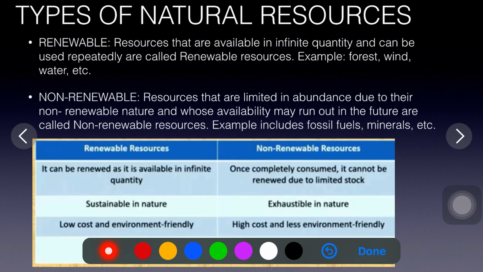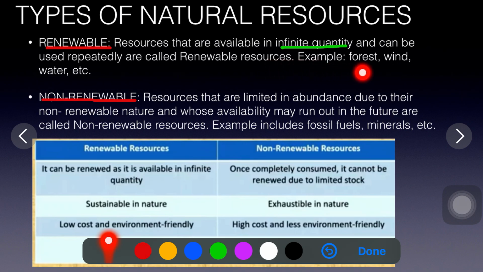Now, students, we will see the types of natural resources. Natural resources are divided into two types, that is renewable resources and non-renewable resources. Renewable resources are those that are available in infinite quantity, meaning in bulk quantity which cannot end and can be used repeatedly.